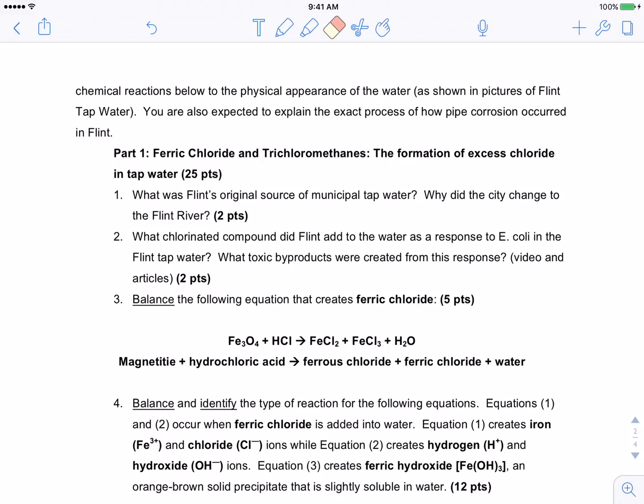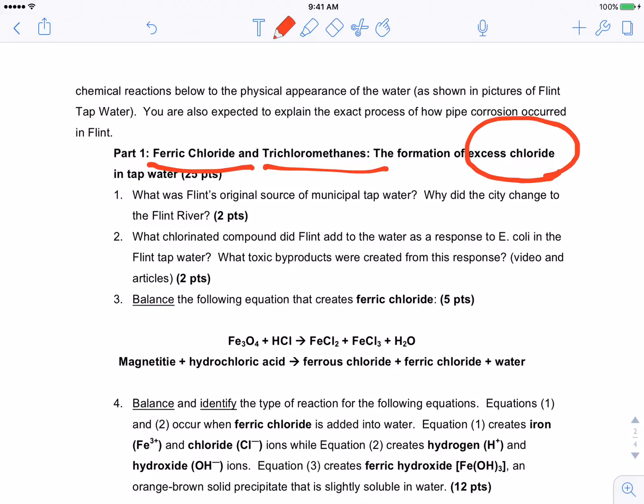All right, class. So we're going to take a step back here and talk about why your chemical reactions and your Lewis structures are important and how they connect. So first I want to draw your attention to this part of your project shortly after part one. It's about ferric chloride and trichloromethanes. And by now you should understand that the excess chloride in the water is the catalyst to corrosion.